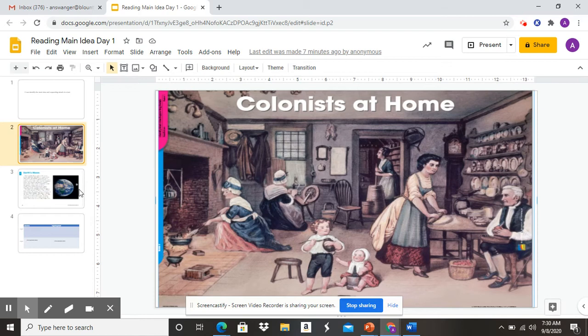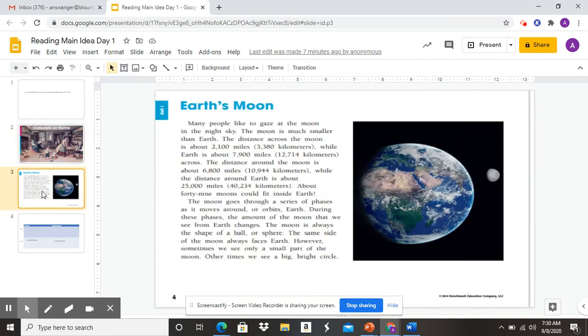All right? So now I'm going to go to our reading passage for today, okay? This passage is titled Earth's Moon. I want you to notice that Earth's moon has two paragraphs. Okay? That's one and that's two paragraphs. I'm going to read the first paragraph with you, and then we are going to identify the main idea on the next slide.